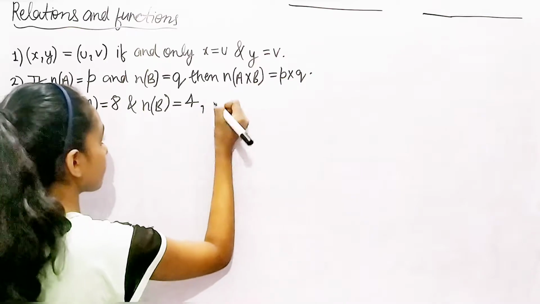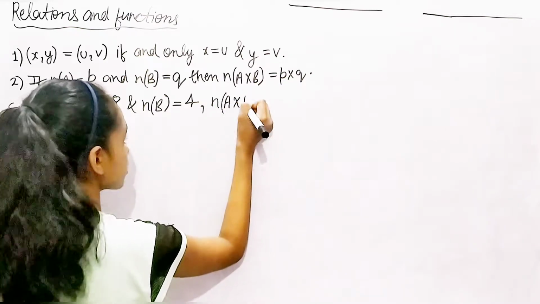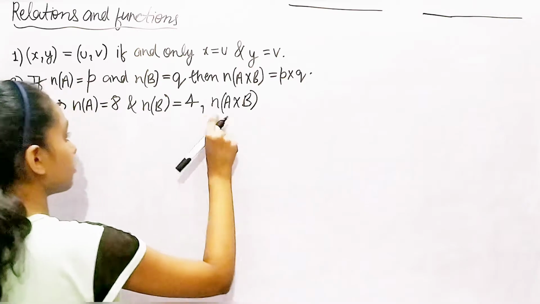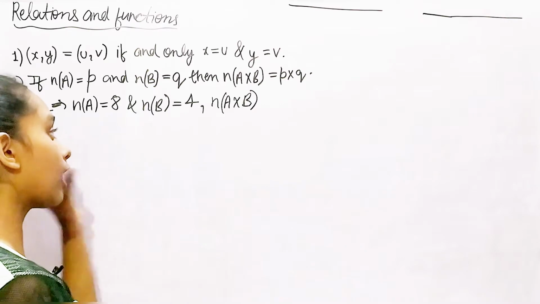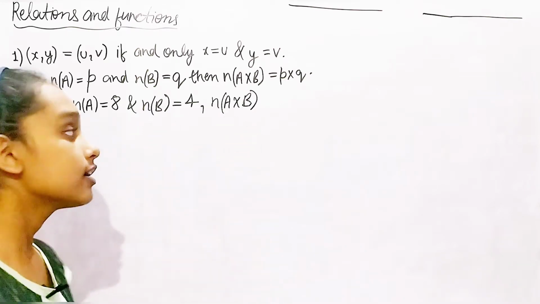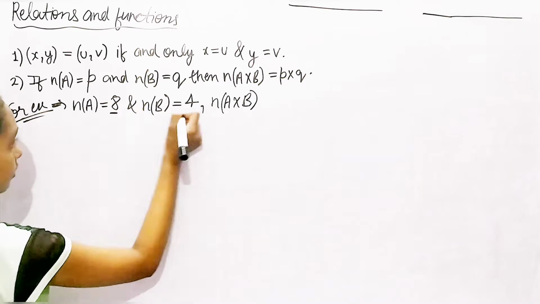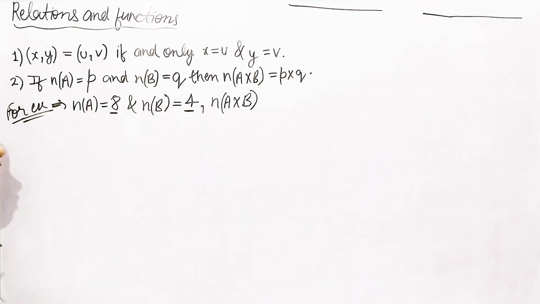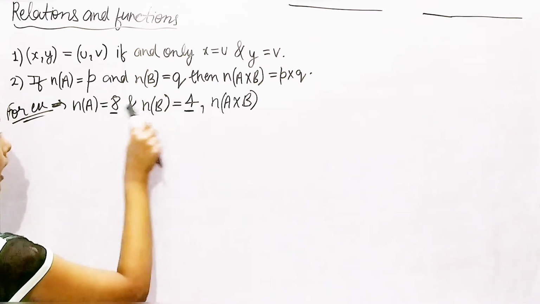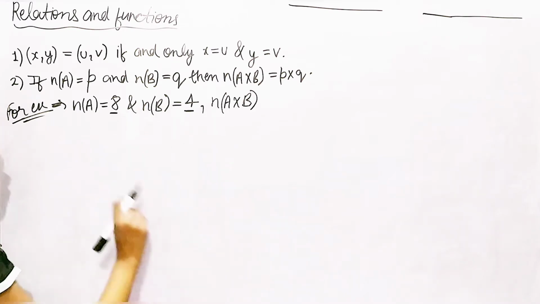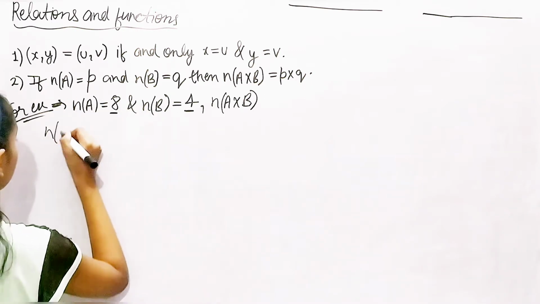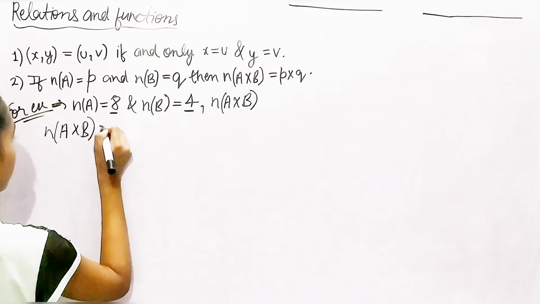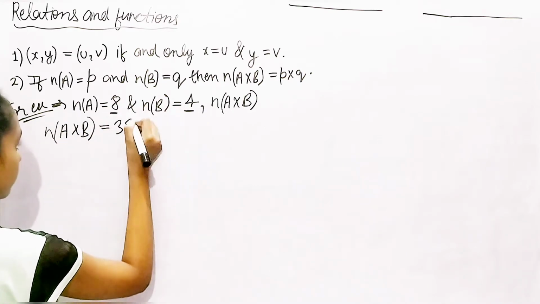What if I have to find the number of elements in A cross B? I can do it by multiplication: 8 into 4, which is 32. So the number of elements in A cross B is going to be 32.